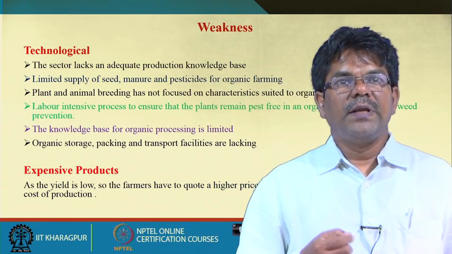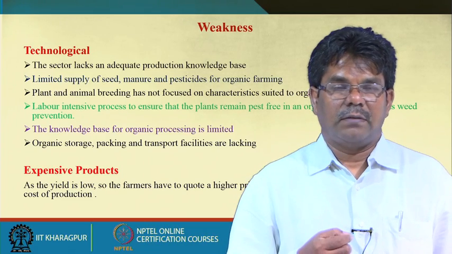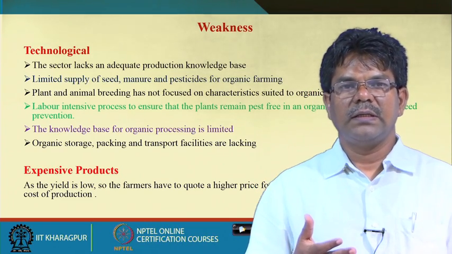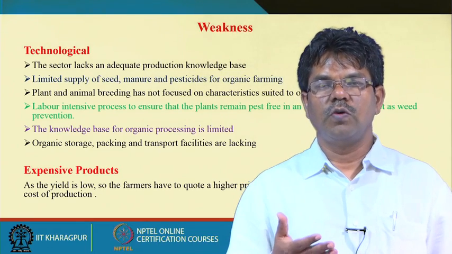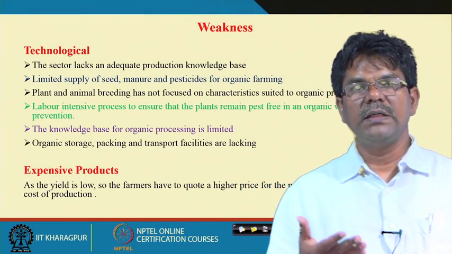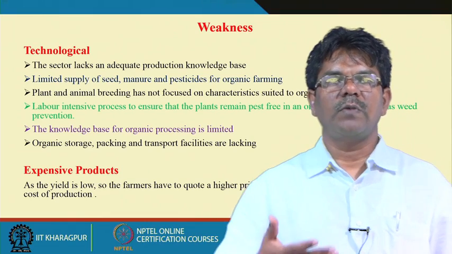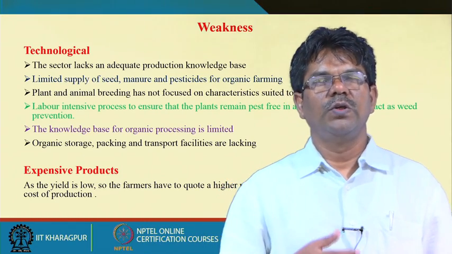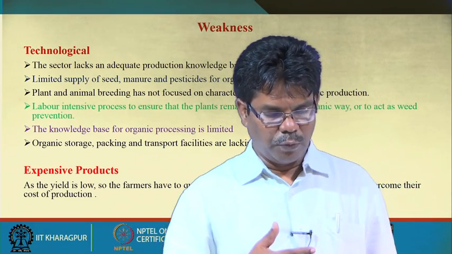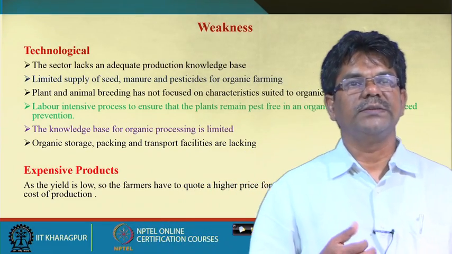Next is the labor intensive process. In organic farming we are not using any chemical insecticides and pesticides. We go for pest control or weed control either manually or by mechanical means, or use some organic methods. In that way it usually takes some time to protect the crops from pests and diseases.